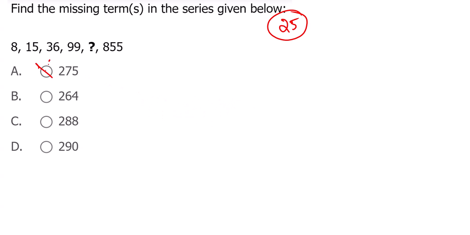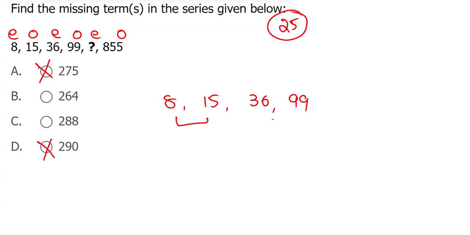It's not 275. Even number, odd number, even number, odd number, even number, odd number. So fine. The other thing is, all numbers after 8 are divisible by 3. If you go for divisibility by 3, 264, sum of digits 12; here sum of digits 18, both fine. There are still two options which will hold for divisibility by 3. Worst case, if you don't know the logic, take differences. That will help you out.